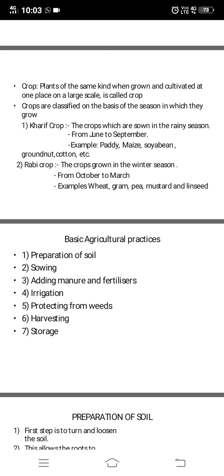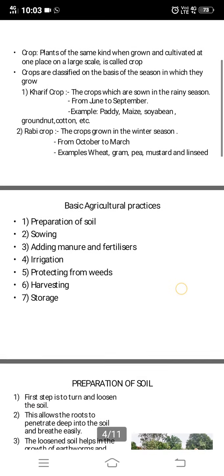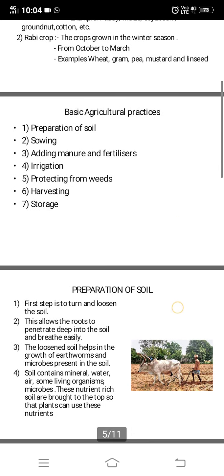Then we will come to the basic agricultural practices which are done. First, preparation of soil, sowing, then adding manure and fertilizers, irrigation, protecting from weeds, harvesting and storage. So the first step, that is the preparation of soil. This is the main step that is being done.